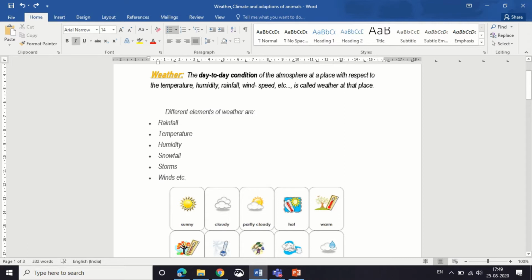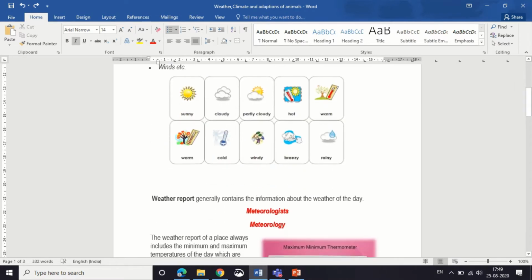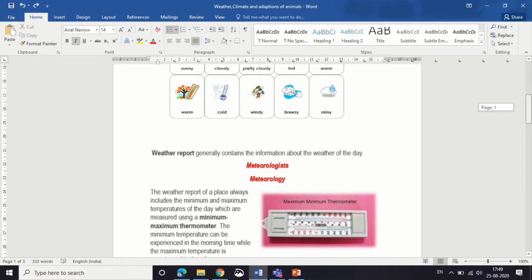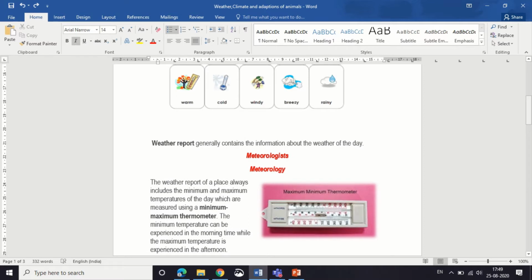So these are the elements of weather. And there are different types again: sunny, cloudy, partly cloudy, hot, warm, cold, windy, breezy, rainy.